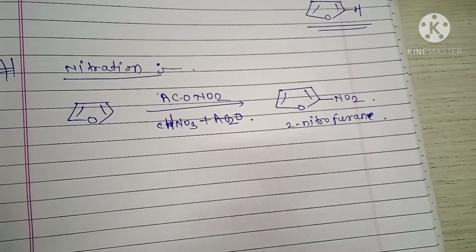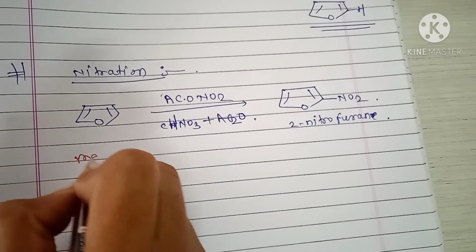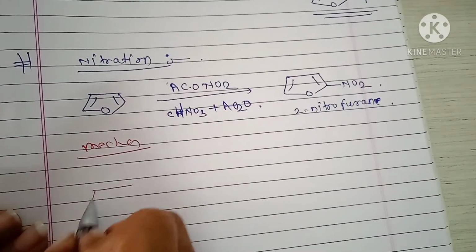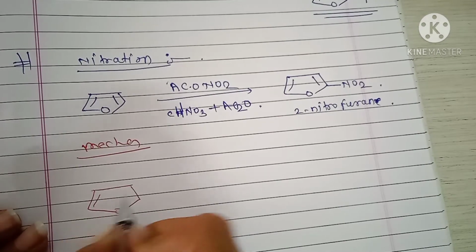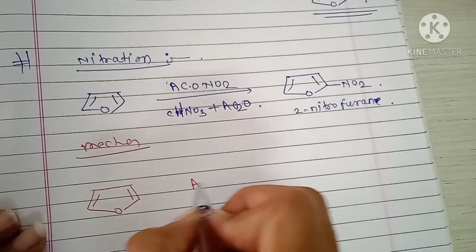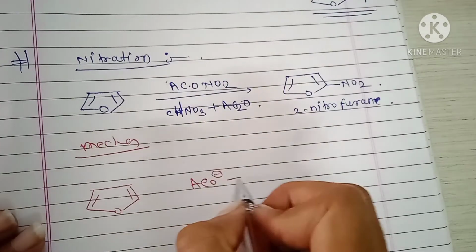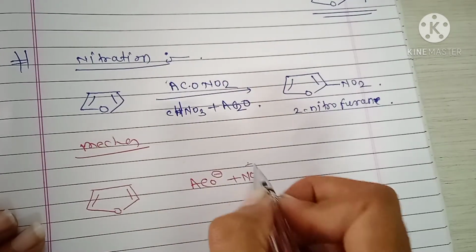The mechanism is: here AcO minus plus NO2 plus.